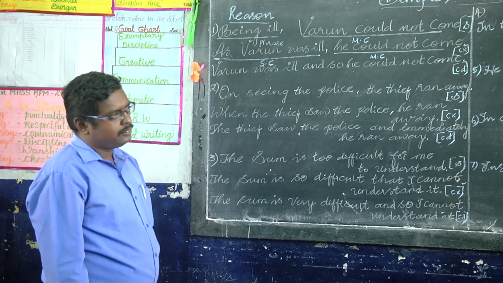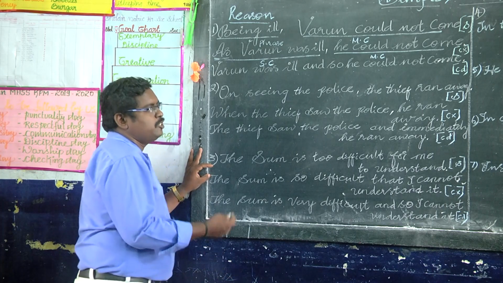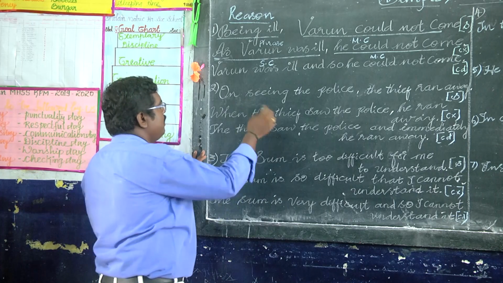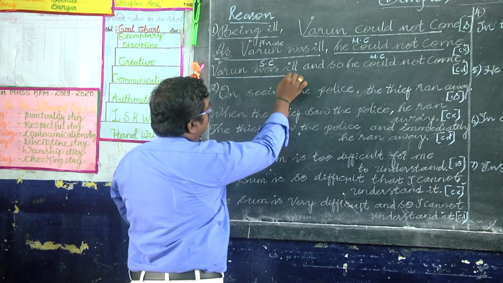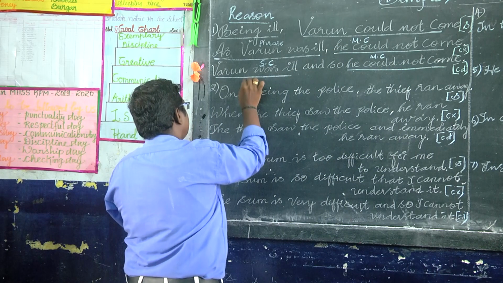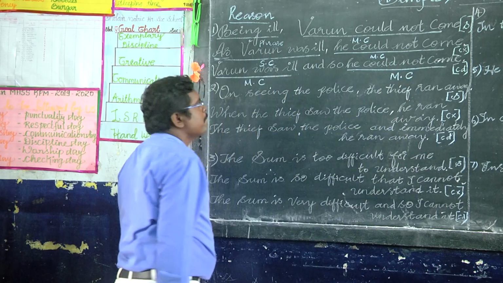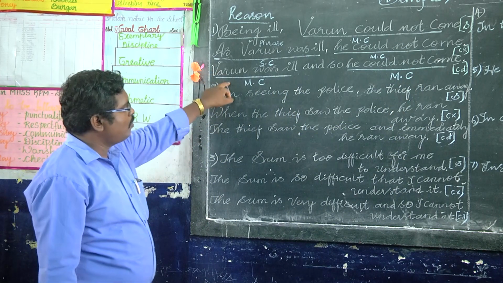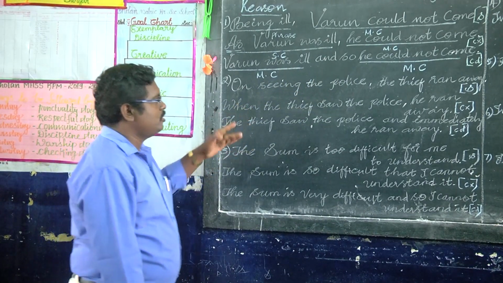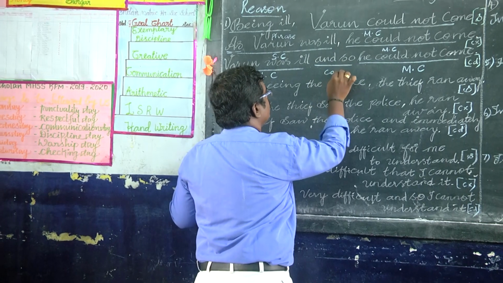So that is complex. The next, compound sentence. Usually the compound sentence has two main clauses or more. So you divide it into two parts. It has two main clauses: Varun was ill, he could not come, with the coordinate conjunction and so.